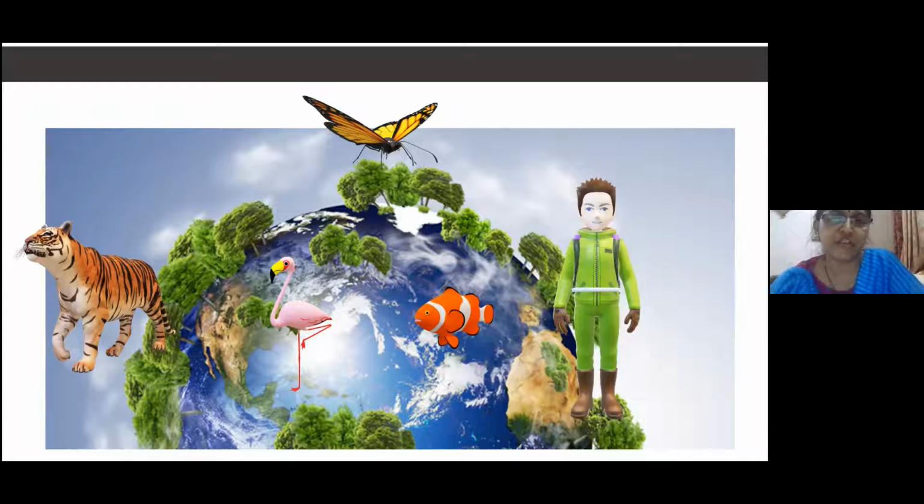Along with this, we know that microorganisms are also present on our earth. Means all these are the living ones. Plants are there, different kinds of animals are there, and microorganisms are also there. But they are very small, so you cannot see them with the naked eyes.